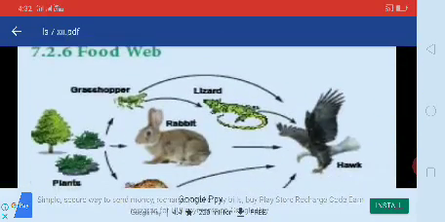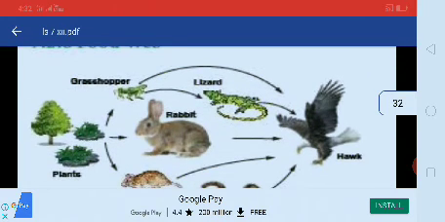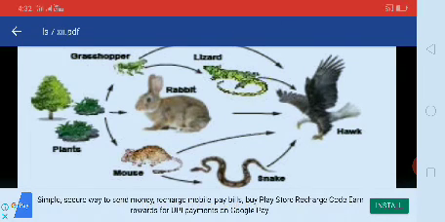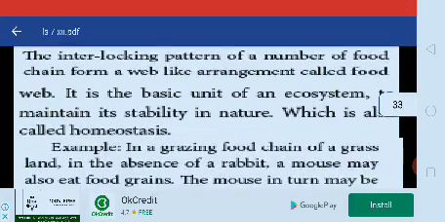Then next we pass on to food web. In this food web, there is a number of reticulate connections. See that one: there are producers, then mouse, rat, rabbit, lizard, then snake and hawk also. This is a food web in a grassland ecosystem. The interlocking pattern of a number of food chains forming a web-like arrangement is called a food web.